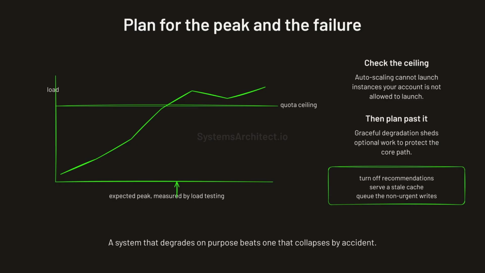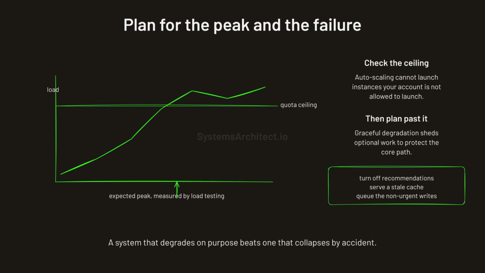Capacity planning means knowing your expected peak before it arrives. Account limits and service quotas are a real ceiling worth checking early. Autoscaling cannot launch instances that your account is not allowed to launch. Load testing at the expected peak is the only way to really know. You should also decide what happens when demand goes beyond that peak.